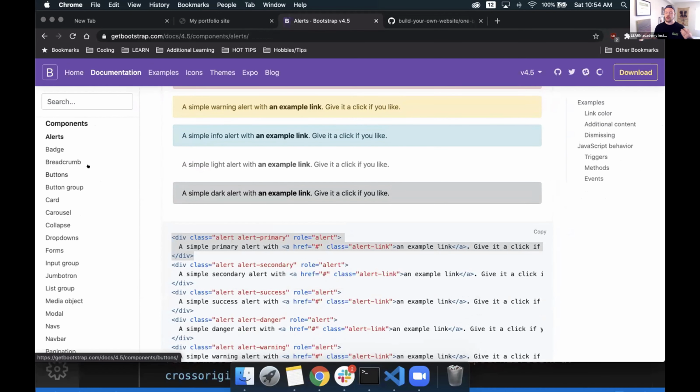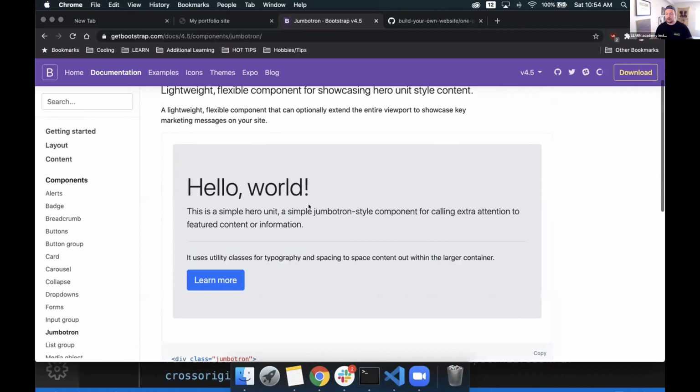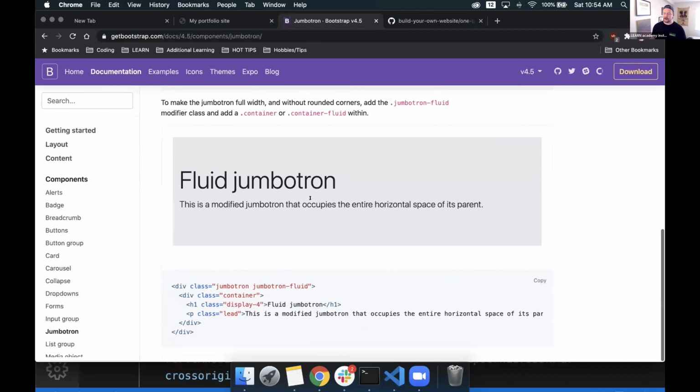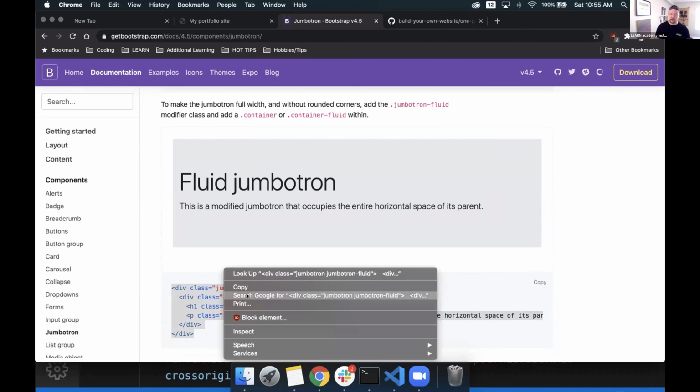So in this case, since we want a header, this is generally called a Jumbotron in Bootstrap. So we're going to click on Jumbotron on the left-hand side underneath components. From there, we're going to scroll down and see all the different variations that we have available to us. And by all the different variations, I mean they really only have 2 here for Jumbotron. They do the job well. Fluid Jumbotron actually looks exactly like what we're looking for here. So right below it, it gives us the code that we need to implement in order to put it onto our site. So all we need to do is go to the copy section and click that, or if you want, you can highlight and copy as well.